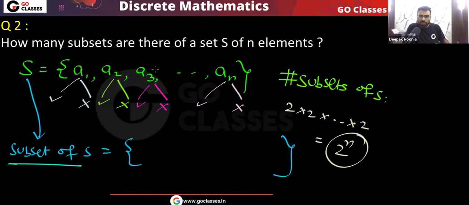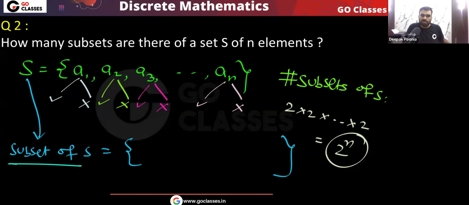We need to make a decision for every element, and the decisions are independent, they do not affect each other. So the total number of subsets of this set S is 2 power n. I hope you understood.